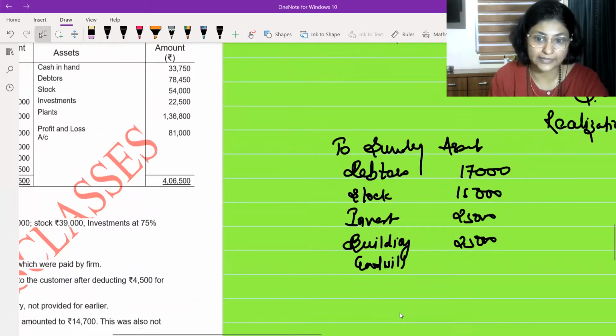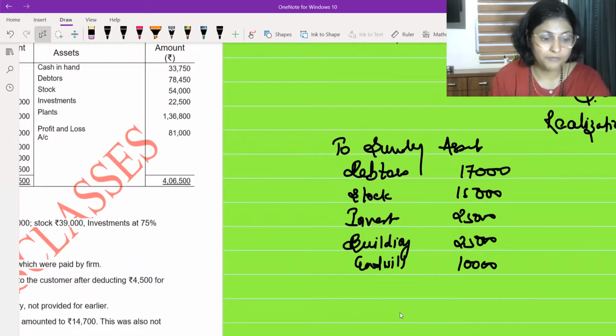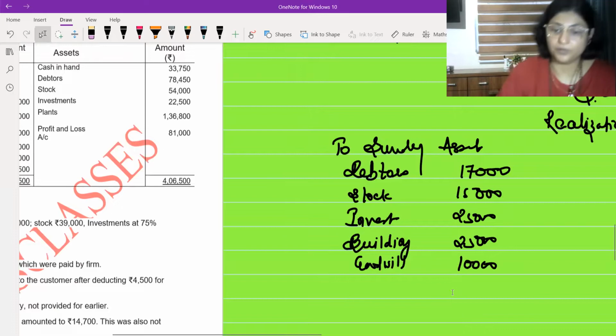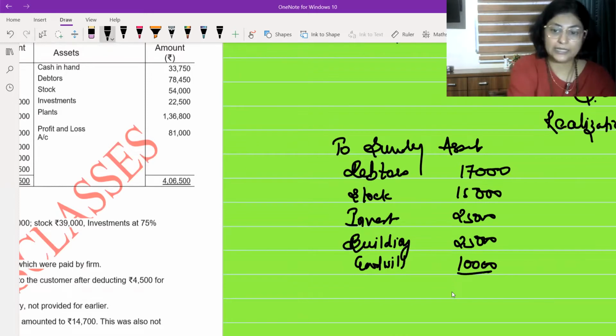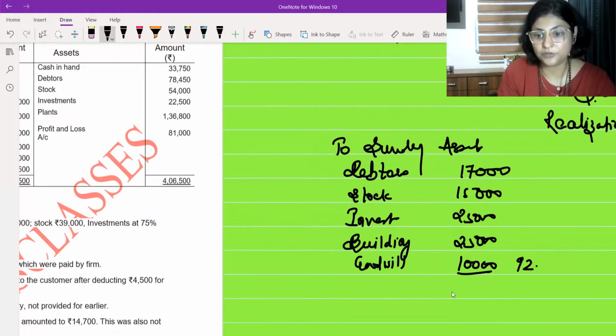Goodwill is 10,000. Profit and loss is not going to come over here. Profit and loss will be transferred to partners' capital account. So I will total it and write it in the outer column. This is 17,000 plus 15,000 plus 25,000 plus 25,000 and 10,000. Total 92,000 I am going to write in the outer column.